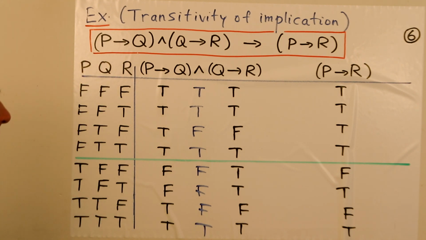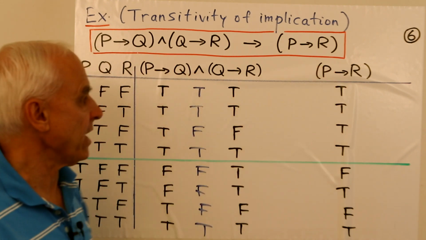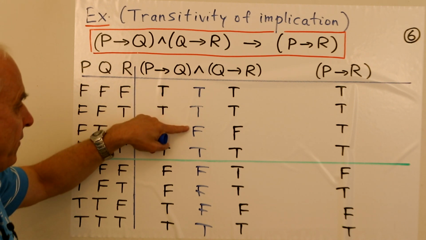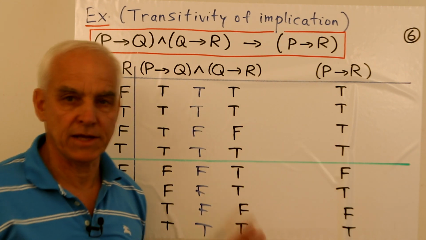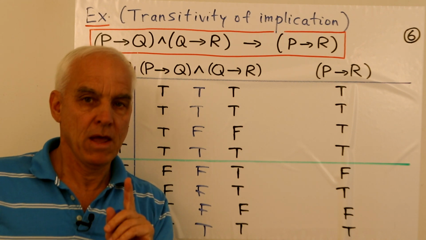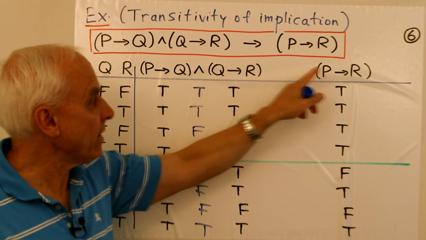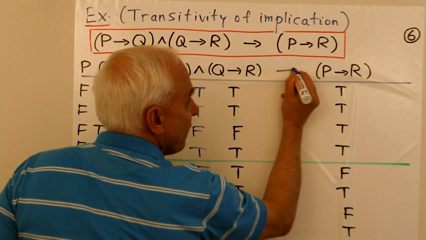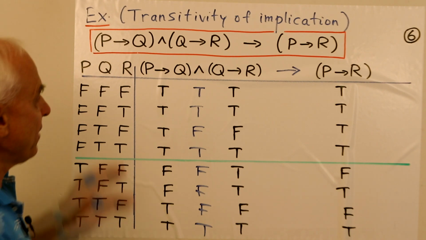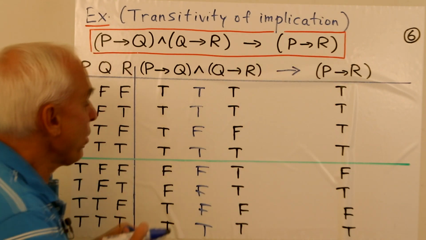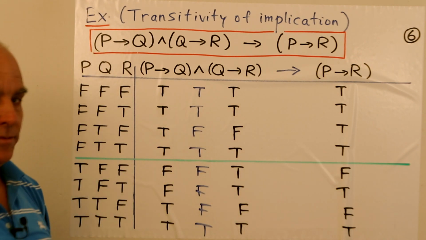Okay, now let's have a look at this left-hand side and the right-hand side. True, true, false, true, false, false, false, true. That's not quite the same as the right-hand side. They're not the same. But we're not saying that they're the same. We're saying that this one implies that one. So we're going to finish the story by putting in the missing connective, the fact that this implies this, and now we're going to evaluate whether these guys actually do imply these ones.